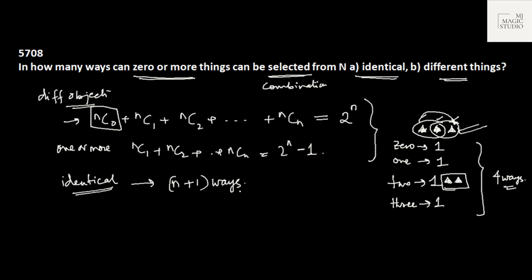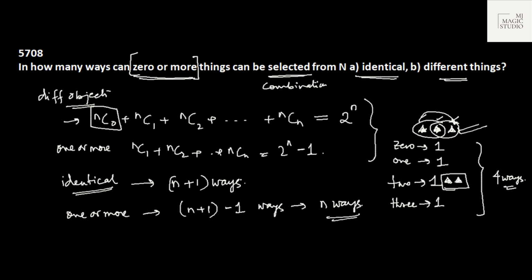So if we have n identical objects, we will find that in n plus 1 ways we would be able to select 0 or more. If it is given 1 or more, then it would be simply n plus 1 minus 1 ways. That will account to n ways. So please remember these formulas. Majority of the time from permutation and combination, they ask questions where you are supposed to mark the formulas to be used.